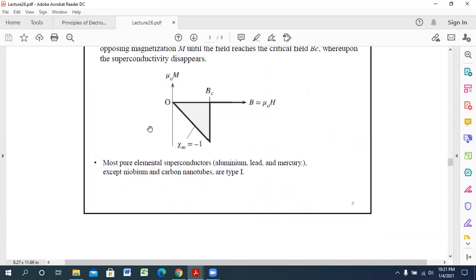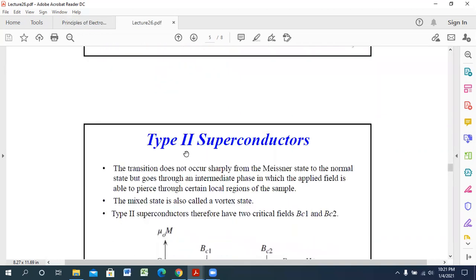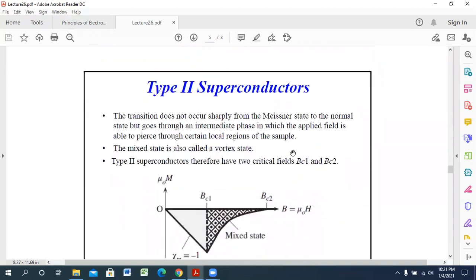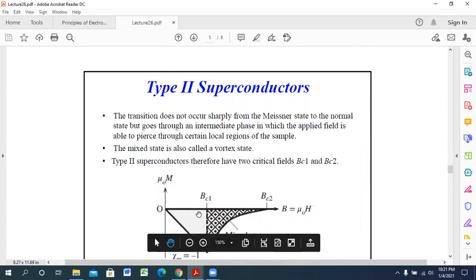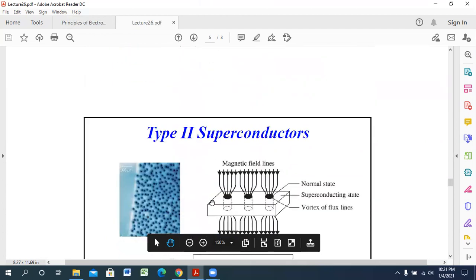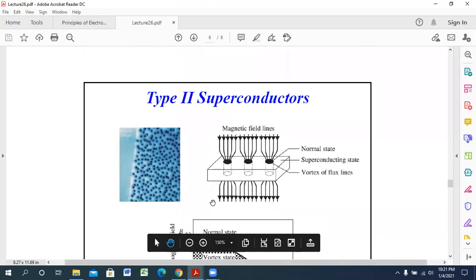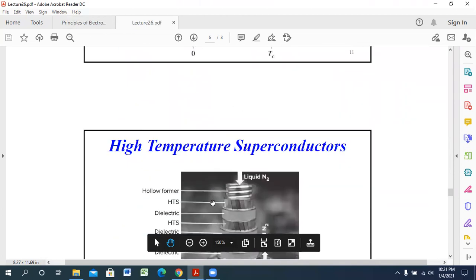So if you look at type 1 superconductor, you will find only Bc, and in case of type 2 superconductor, you will find Bc1 and Bc2. There are two types of critical fields. Okay, so there are some examples of type 2 superconductors also, and the effect of superconductors at high temperature.